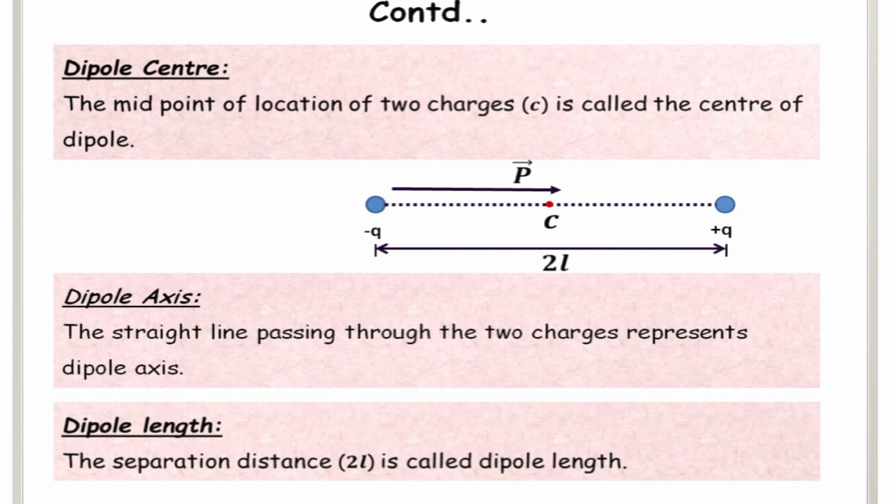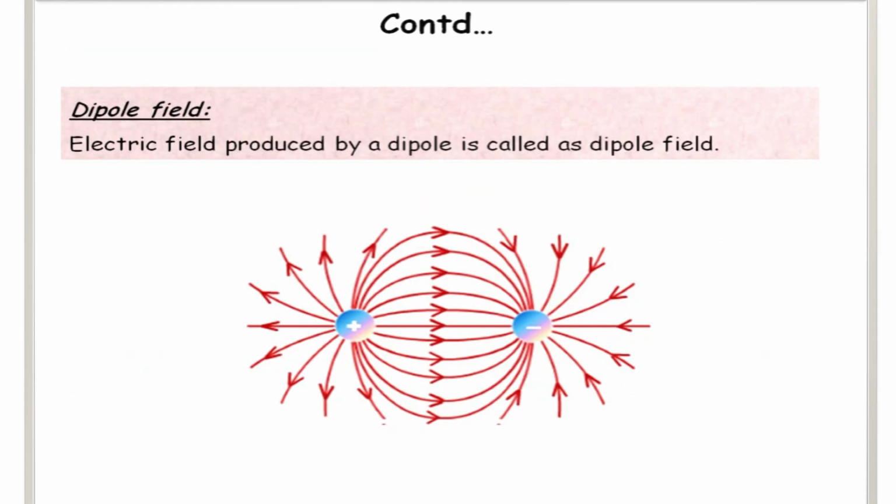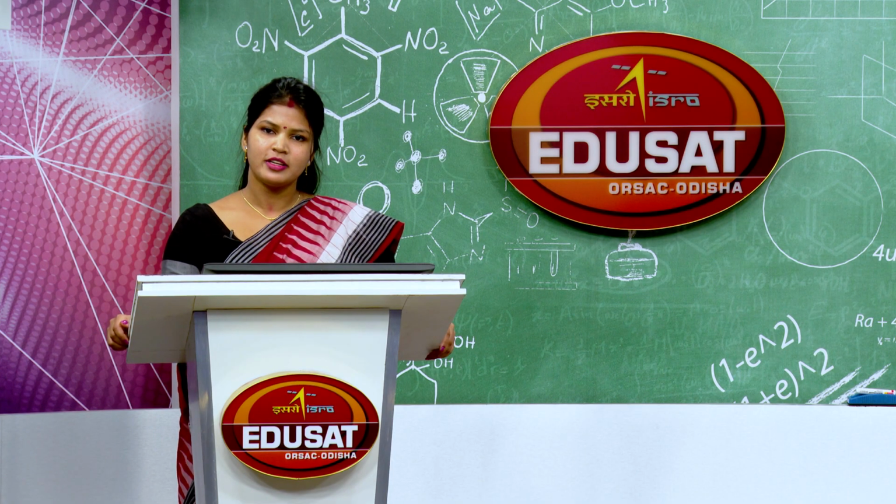What is the dipole center? See, the center is marked here as C. The midpoint of the location of the two charges is called the center of the dipole. What is the dipole axis? The straight line passing through the two charges represents the dipole axis. What is dipole length? The separation between the two charges, 2l, is called the dipole length. What is the dipole field? The electric field produced by a dipole is called the dipole field. You know this very well.